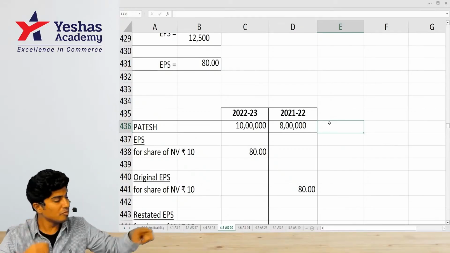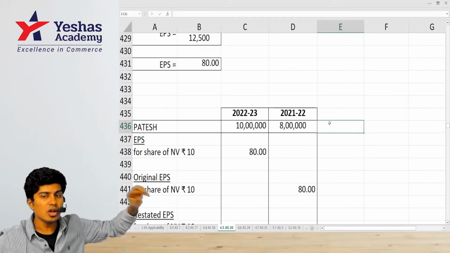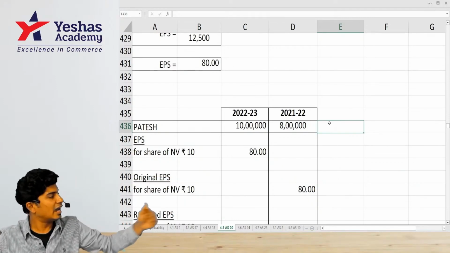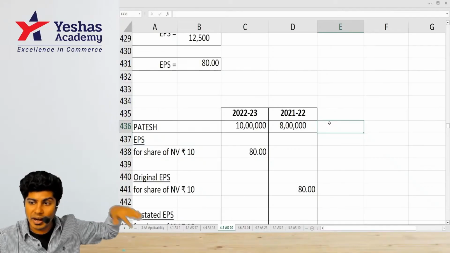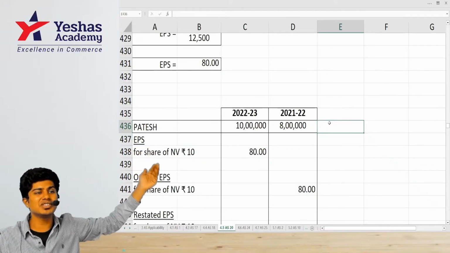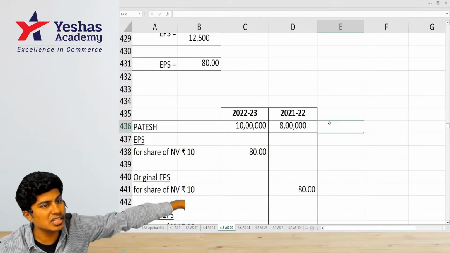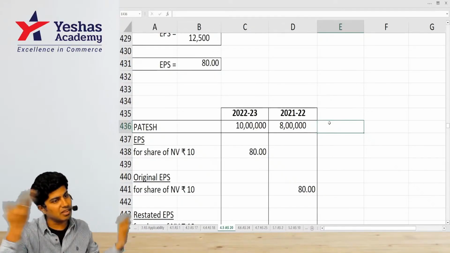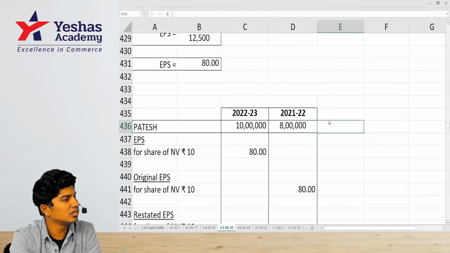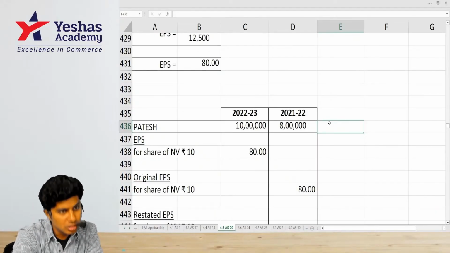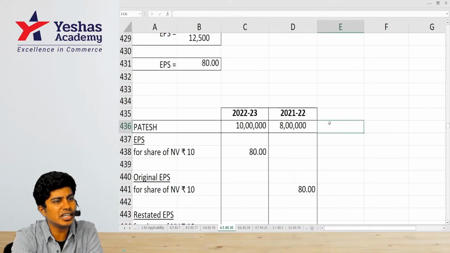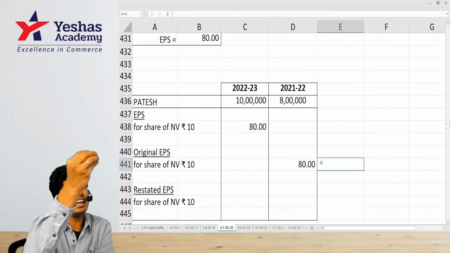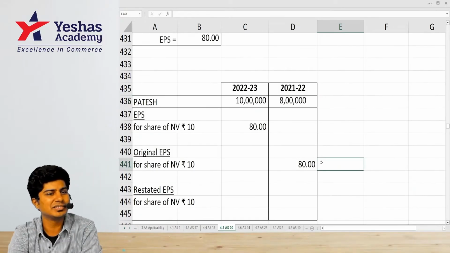Bonus issue. Whenever you do a bonus issue, the number of shares increases, and EPS has changed, but the capital has not changed in the previous year. So EPS is giving us a wrong understanding. If I compare last year EPS to current year EPS, I will think the profit has not changed. But has the profit increased or not? EPS should show that increase, but it is not showing it, so the original EPS is not valid for comparison.